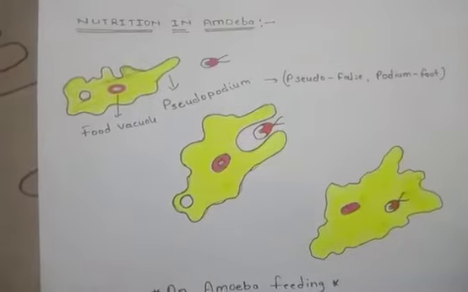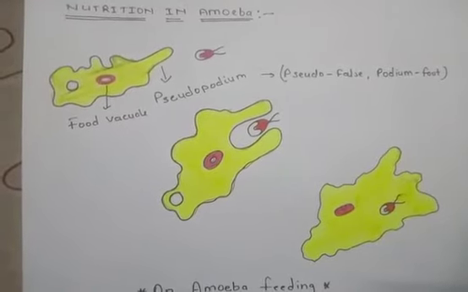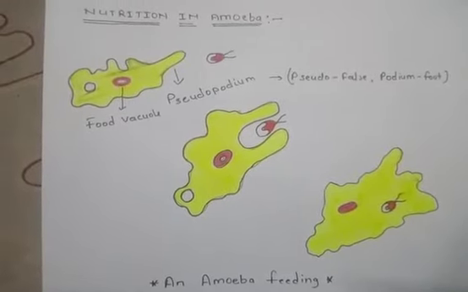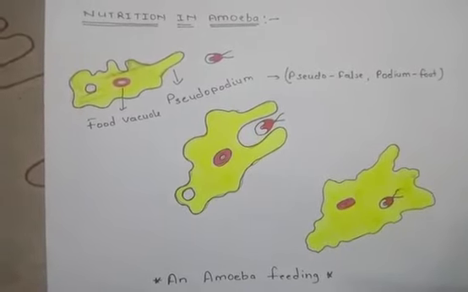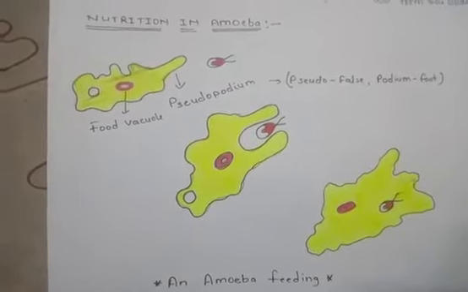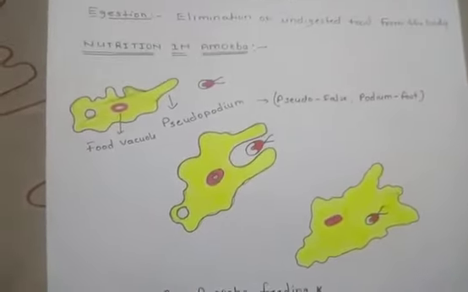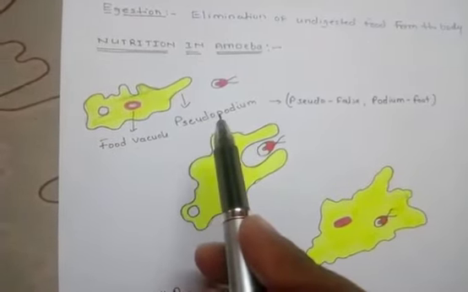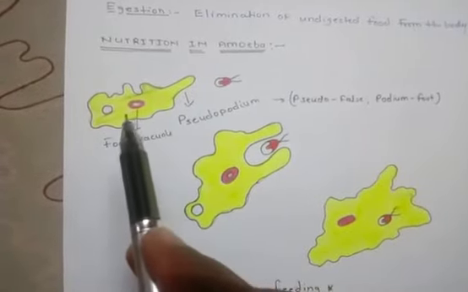Here I have drawn a diagram of an amoeba. Amoeba is a microscopic animal which we can see with the help of a microscope. One more thing, it does not have a particular shape. It will be of different shapes. Just like in human beings, we know where the nose is, where the eyes are, every body part we know. But in amoeba it is not fixed. They will take different shapes accordingly. First of all, this finger-like structure is called a pseudopodium, and inside that there is a food vacuole where it will take the food.